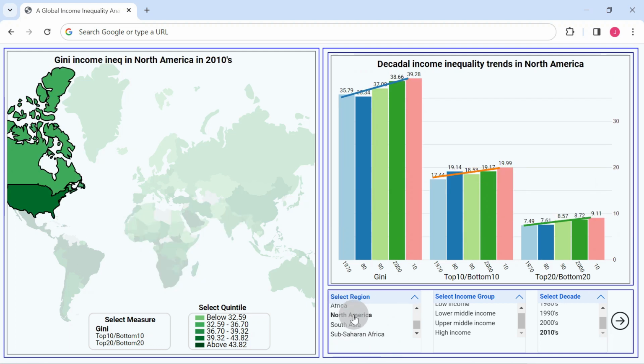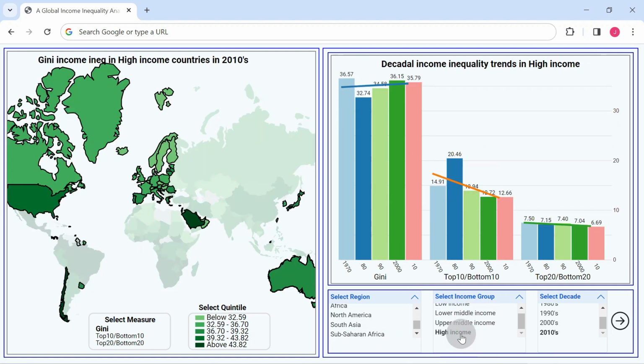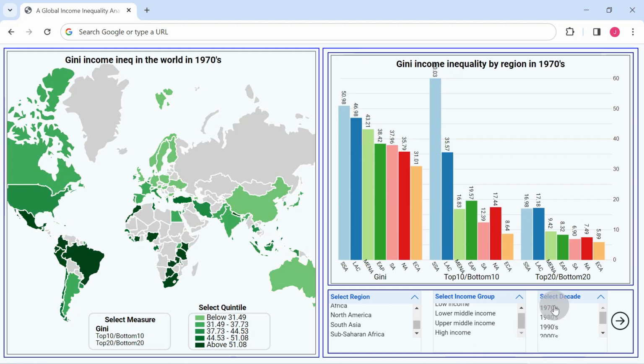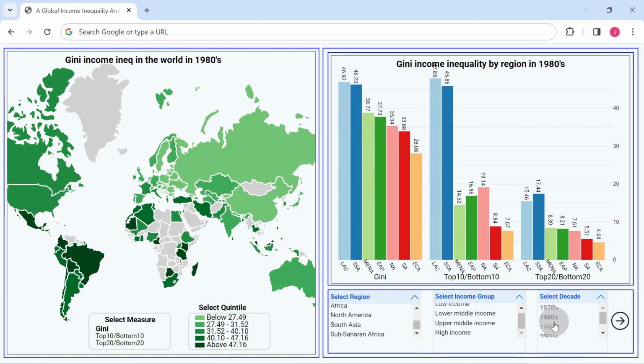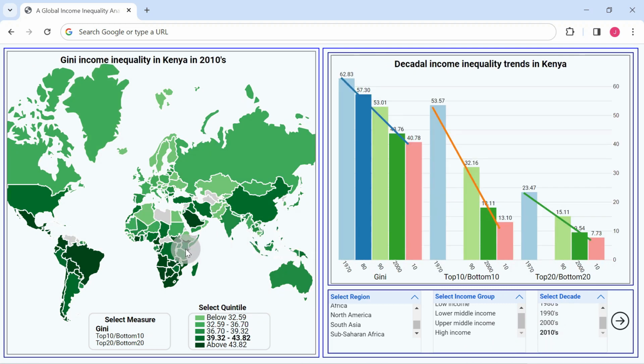Income inequality is highest in low, lower middle, and upper middle income countries. Among high-income nations, Saudi Arabia, the United States, and Chile have the highest income inequality. While data was patchy in the 1970s, especially for African and Asian countries, recent decades show an increase in data availability. Notably, observe the significant decline in inequality in Kenya and Tanzania.